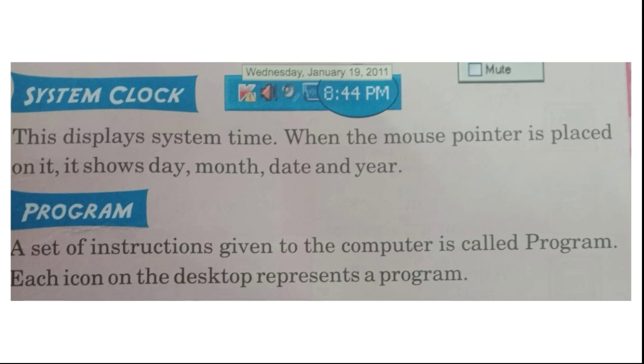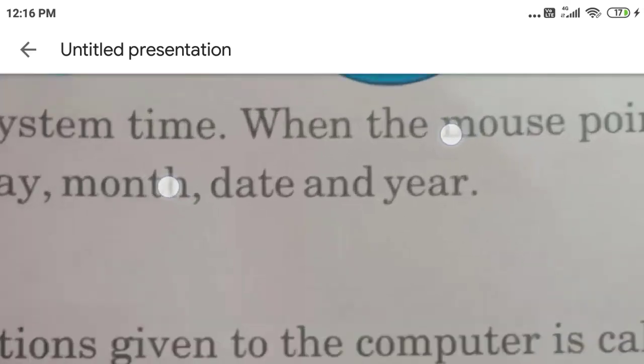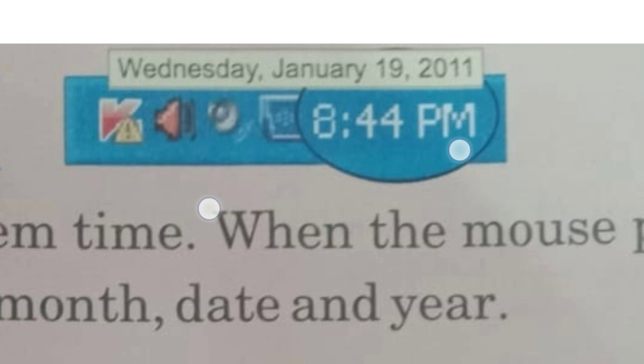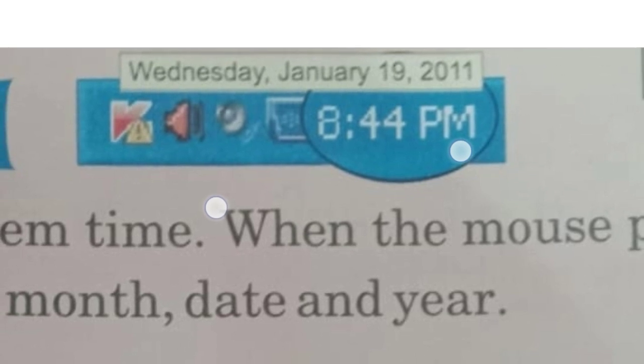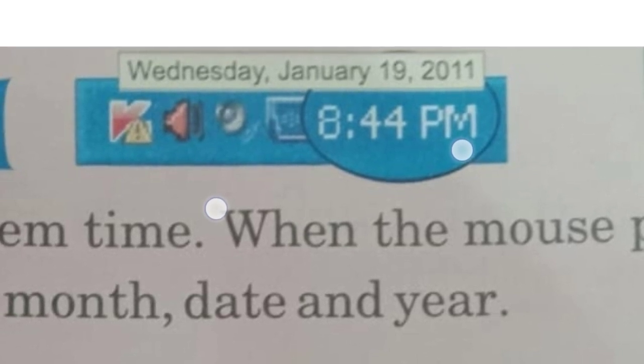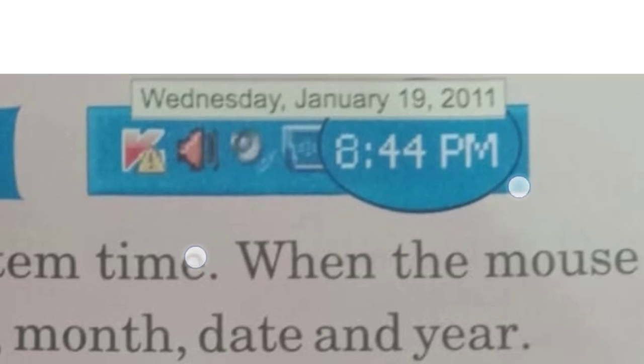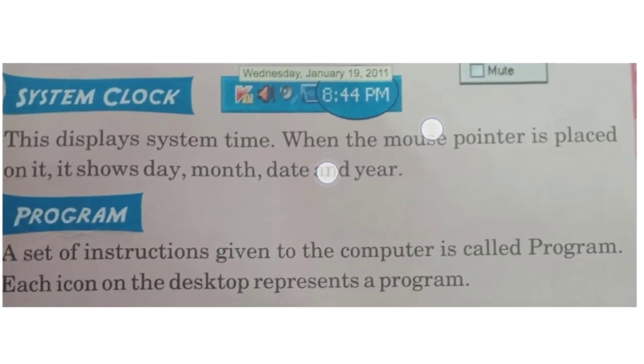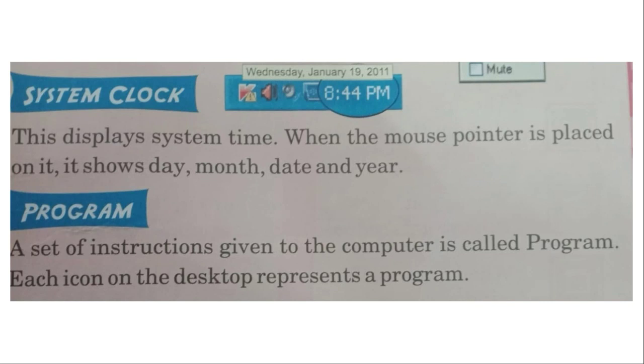See here, it is showing Wednesday, January 19, 2011. It shows the date, time and day.